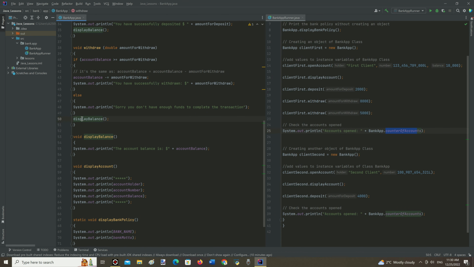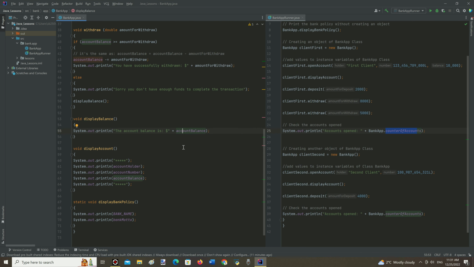And in the last line of code of the method named withdraw, we can see another method being called from the same class. The method named displayBalance prints the instance variable named account balance of the corresponding object. And it is called inside another method for the purpose of displaying the balance. The display account method takes no parameter and inside the curly braces prints the corresponding information from the objects that would be created later from these three instances.